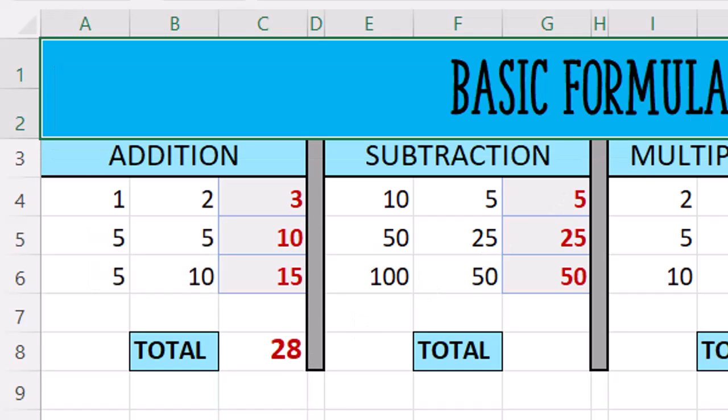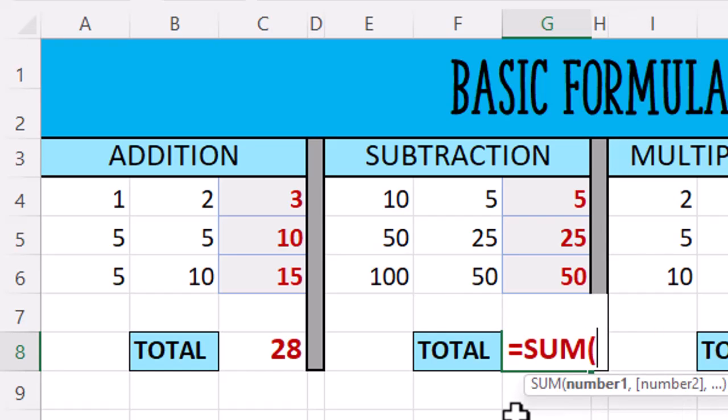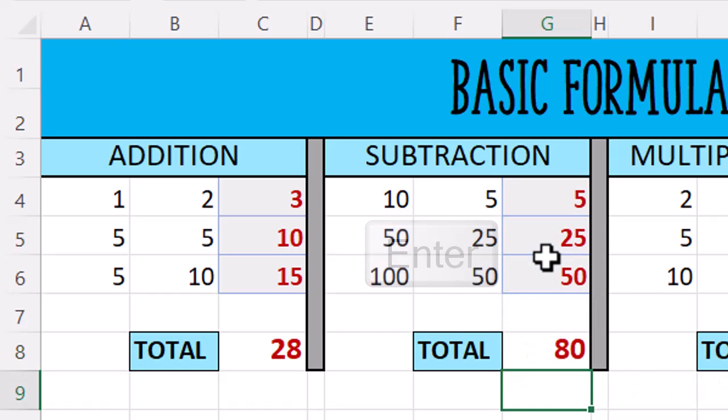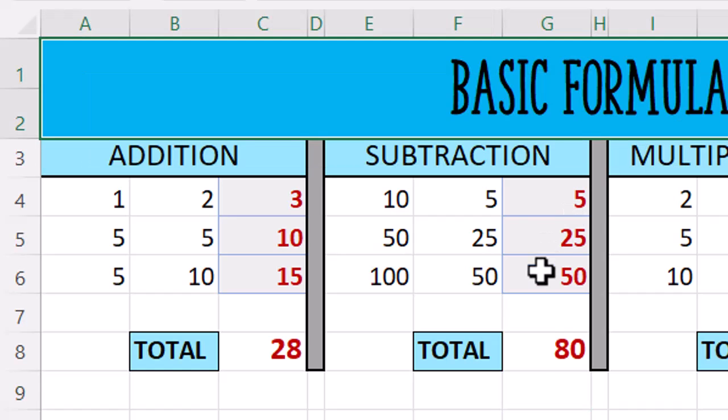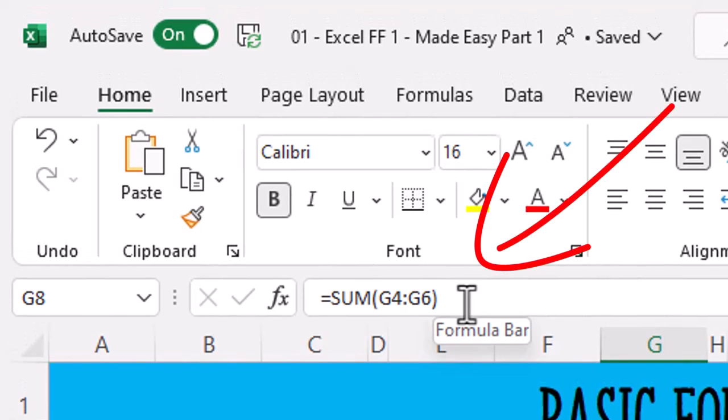Method number 2, we're going to go into cell G8 and we can type equals on our keyboard. The name of the function we're going to use is called sum, open brackets, and we can drag our mouse across our range, and then we need to close our brackets and press enter on our keyboard. Check out the formula bar. We'll talk more about functions in the next video. For now, the things to remember are the equal sign means it's a formula, and sum is the name of a function within that formula.